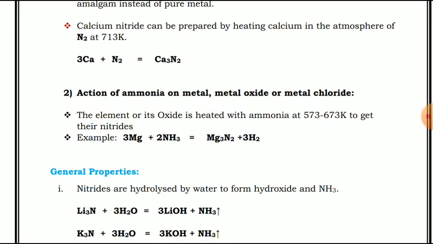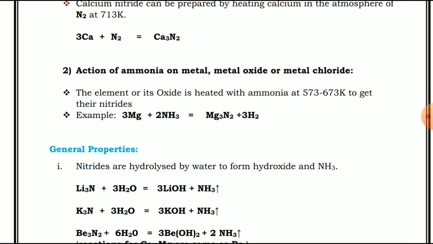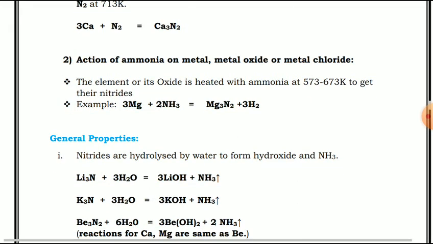Then potassium nitride, that is K3N, plus 3 H2O gives 3 KOH plus NH3 gas. Then Be3N2, that is beryllium nitride, reacts with 6 molecules of water, which gives 3 beryllium hydroxide plus liberating 2 molecules of ammonia. Reactions of calcium and magnesium are the same as that of beryllium.